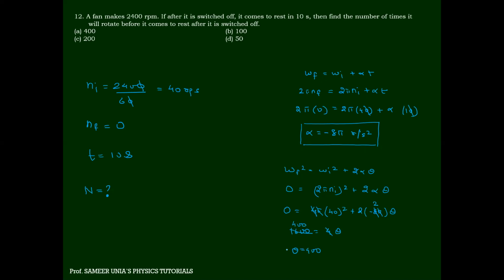So theta will become equal to 400. But once theta is 400, what is the number of revolutions? Remember I told you what table you need to take into consideration? How much theta does one revolution take? 2 pi. So how many revolutions will result?